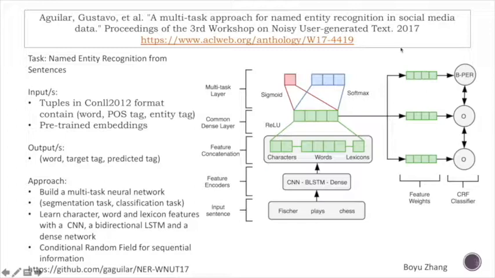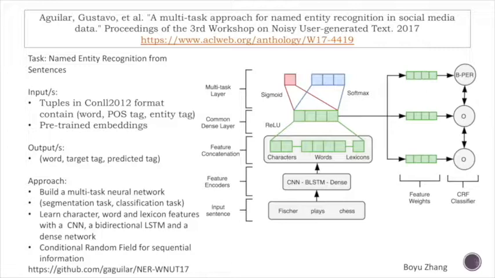Given a sentence, firstly, it learns each word's character feature with a convolutional neural network, word feature with a bidirectional LSTM, and lexicon feature with a dense network. When the three features are encoded, they will be combined and passed to a common dense neural network. This network will be trained with two tasks.